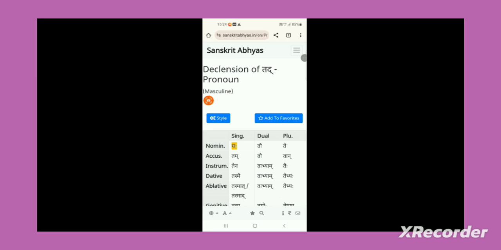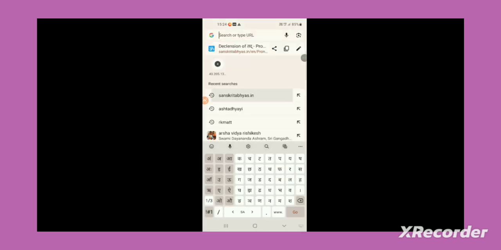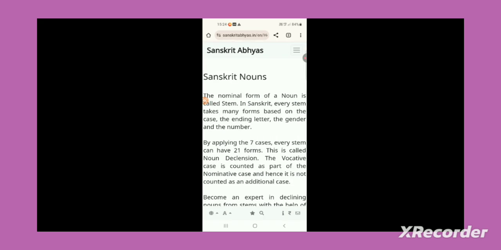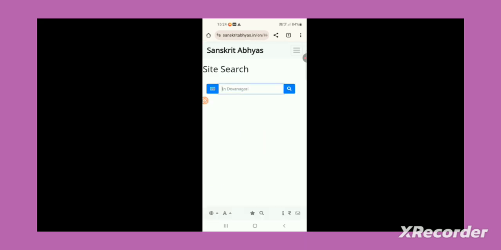See this? sanskritabhyas.in. Note down this website. sanskritabhyas.in. Now click on Sanskrit nouns. We are talking about nouns only, right now. Click on the Sanskrit nouns. Once you click on Sanskrit nouns, click on the search button which is at the bottom. Now you are able to see this.